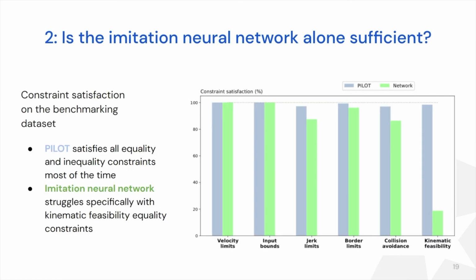In our first ablation, we compare Pilot to the imitation network alone, that is, without the optimization stage afterwards. This plot shows the constraint satisfaction on the y-axis for Pilot and the network for different hard constraints used by the optimizer. As you can see, the network, which is in green, doesn't satisfy as many of the optimizer's safety and quality constraints as Pilot does, particularly the equality constraints related to kinematic feasibility.